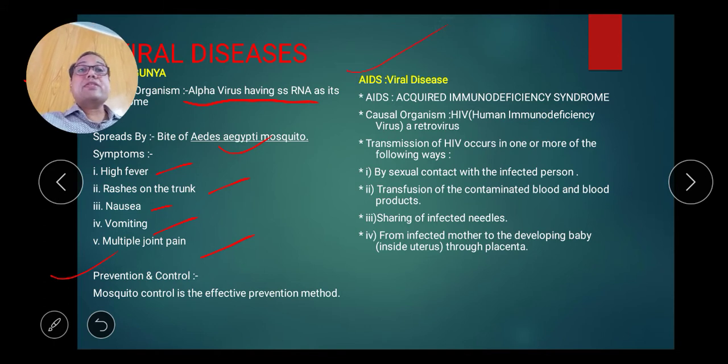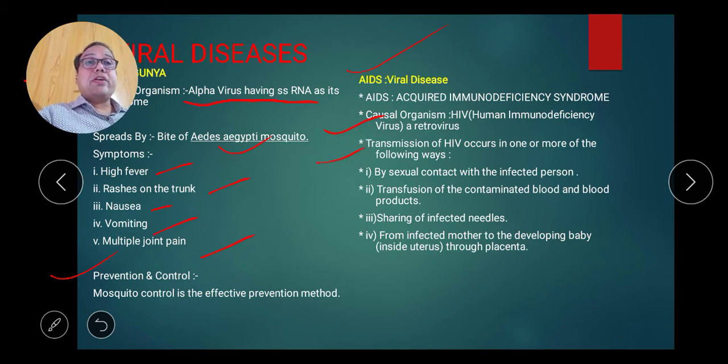Now AIDS. AIDS is also a viral disease. As you know, the full form is acquired immunodeficiency syndrome. The causative organism is HIV, human immunodeficiency virus. It is a retrovirus, and as you know, what do you mean by retrovirus? An RNA genome containing virus is called a retrovirus. That is the main definition. Let me ask a 1 mark question: what is a retrovirus? Okay.